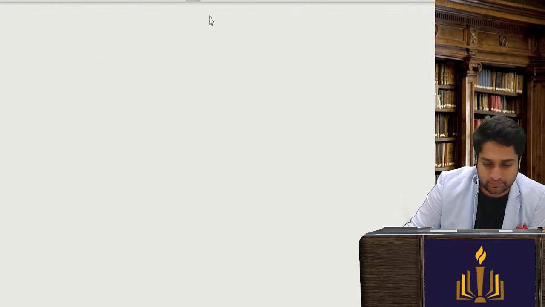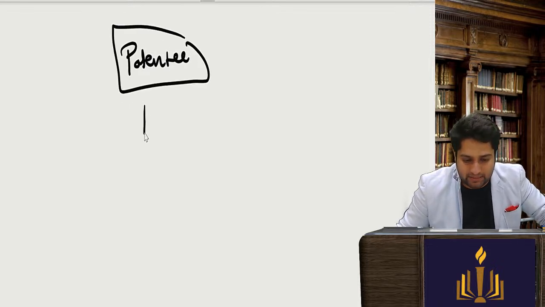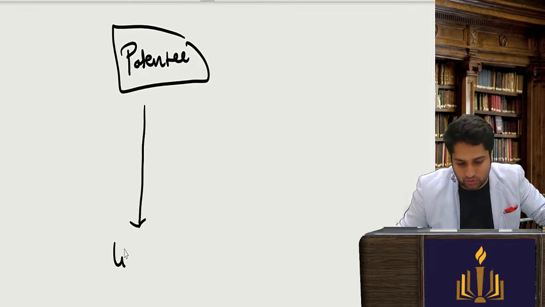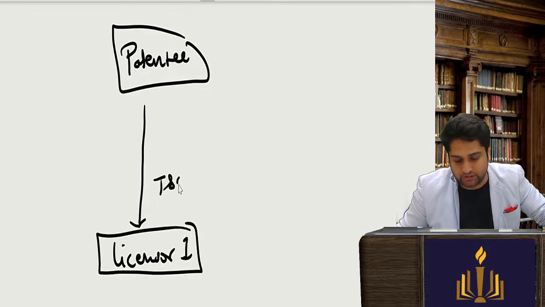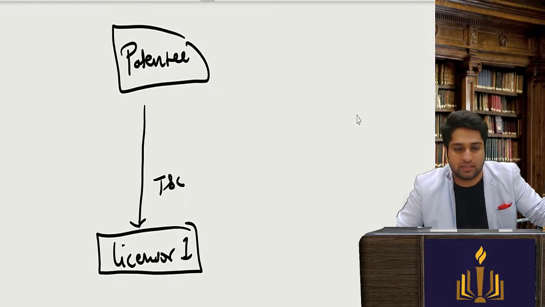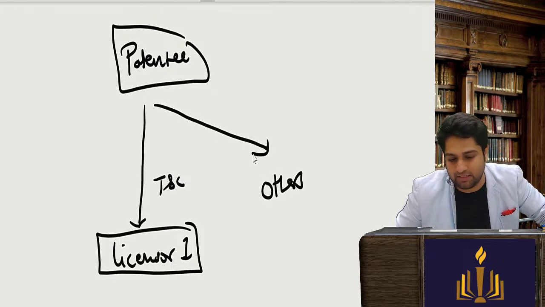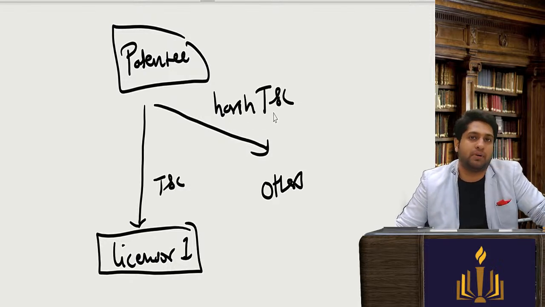What is happening is, there is a patentee. This patentee has given a license to licensee 1 on terms and conditions which affect other competitors, and for others I am putting extremely harsh terms and conditions. So I'm trying to kill competition.